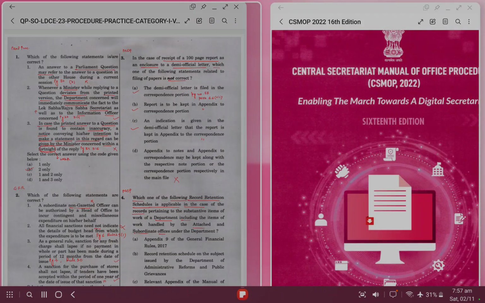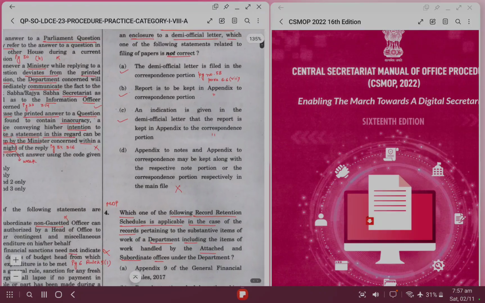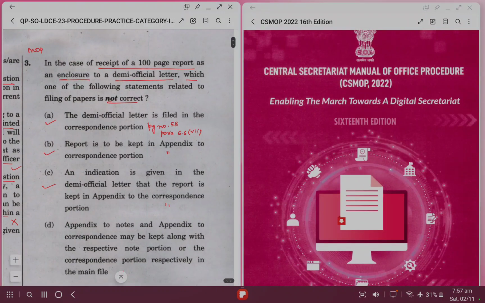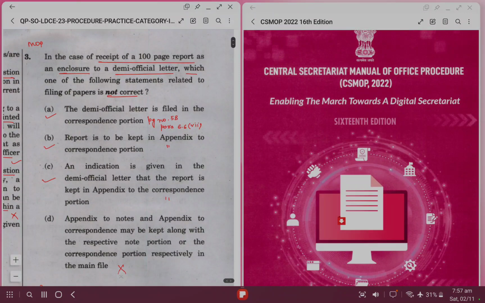Let me increase the size of the question so that it is clearly visible. I hope it's better now. Yes. So we have to find the option which is not correct. The DO letter is filed in the correspondence portion. Generally UPSC asks multiple questions from a single topic. In this case, MOP is the topic. In MOP, generally the options are made from the same paragraphs. So if you have read that subtopic, in case of DO letter, you will be able to answer all these options correctly.